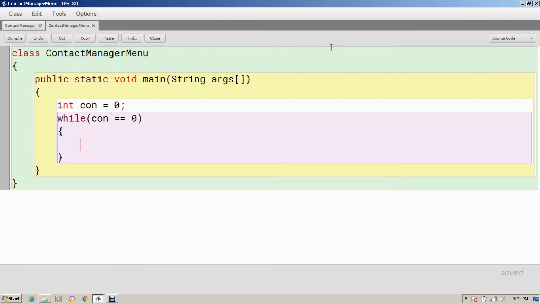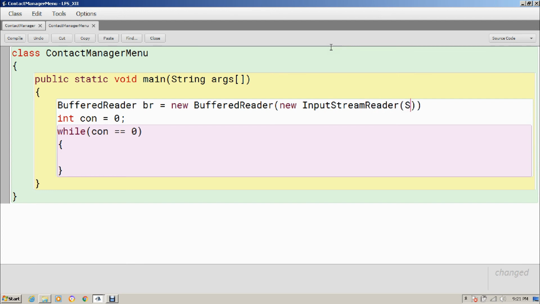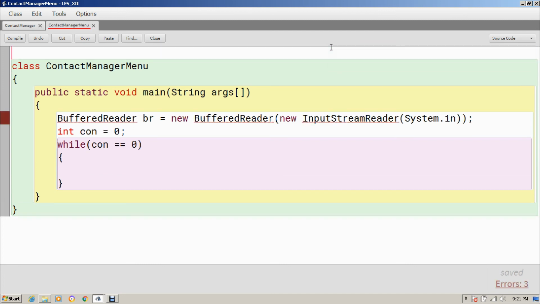Now this loop will run definitely, and within the loop I have to update the con as well. So I'm creating a buffered reader object. Buffered reader object br is equal to new buffered reader, and here I will pass new input stream reader, and in that I will pass System.in. Of course I have to import the java.io package, that I will do right now. So import java.io.*